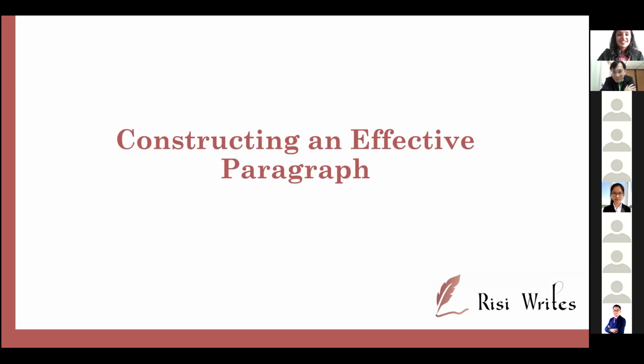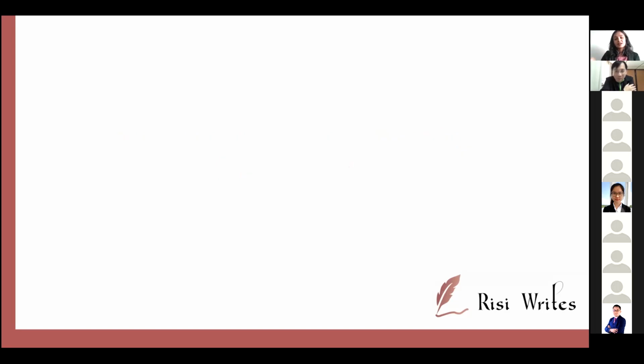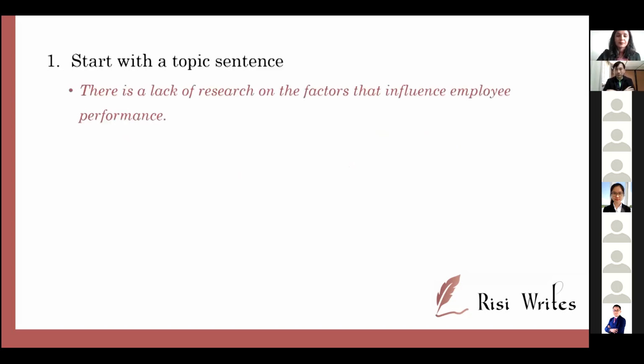Yep. So, constructing an effective paragraph. In academic writing, not all paragraphs are the same. For the problem statement, we have a certain way of writing. For discussion, for results, we have a certain way of writing. But a general rule of thumb, as you would have seen in other writing workshops, is to start with a good topic sentence. State clearly at the beginning of each paragraph what that paragraph is going to be about.